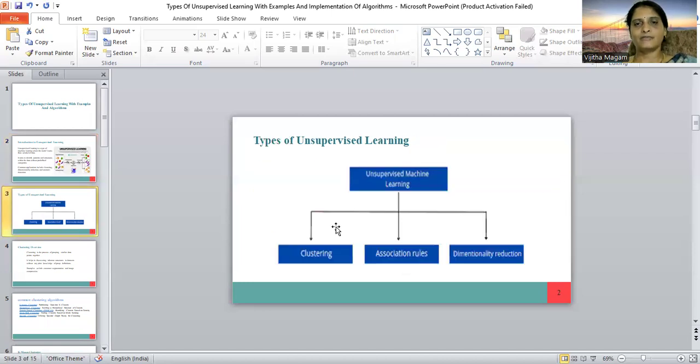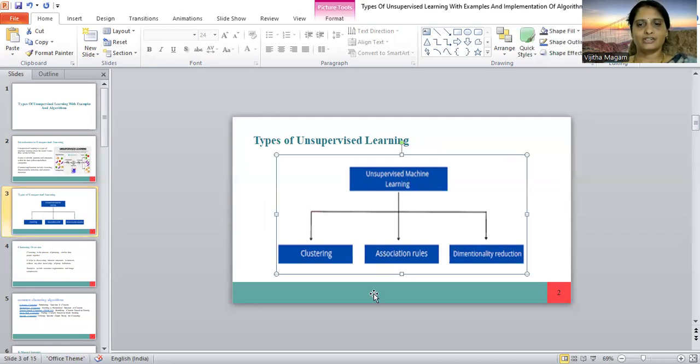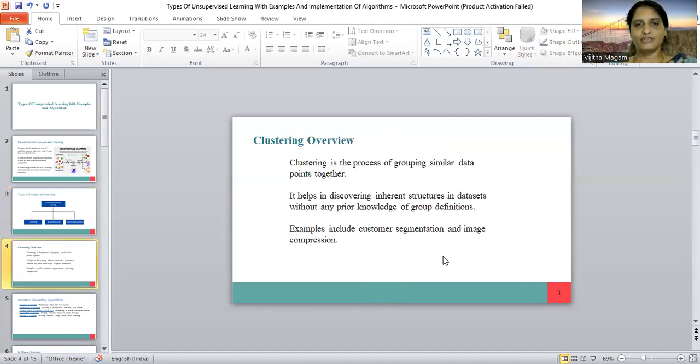Next, types of unsupervised learning. Unsupervised learning has three types: clustering, association rules, and dimensionality reduction. Coming to the clustering overview, it is grouping similar data points together, a process that helps in discovering the inherent structures in datasets without any prior knowledge of group definitions. Examples of clustering are customer segmentation and image compression.